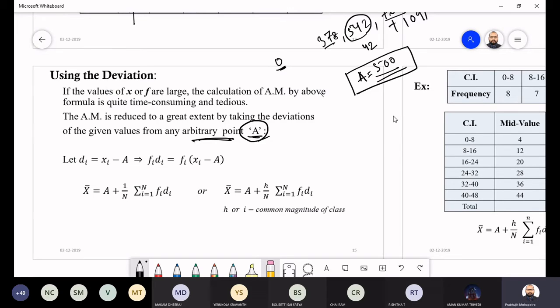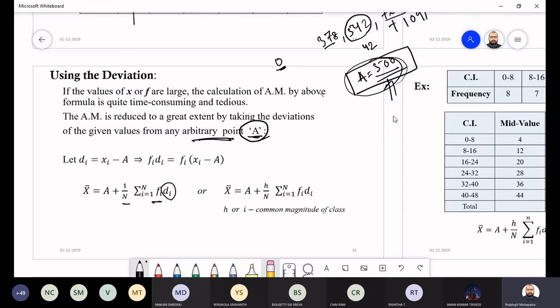Here the calculation will be a little easier, but you have to take care of certain things. Whenever we take the arbitrary point, you have to shift all the points according to that point. And previously what we used to do? We used to do fi into xi divided by n, where xi means the class interval midpoint.